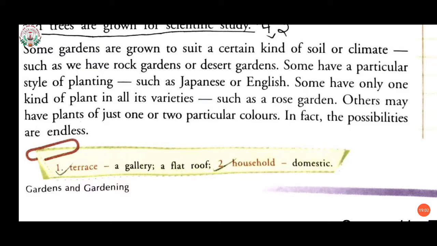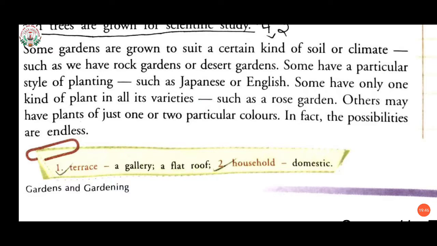The 6 types of soils are: number 1, clay soil, that is lumpy and sticky to touch. Number 2 is sandy soil, that is dry. Number 3, silty soil, that is smooth. Peaty soil, number 4, usually dark in color and soft to touch. Number 5 is chalky soil. By the name you can understand that chalky soil is dry to touch. Number 6, the last one, is loamy soil, that is soft and also dry to touch. Now according to the soil, we should grow the plants.